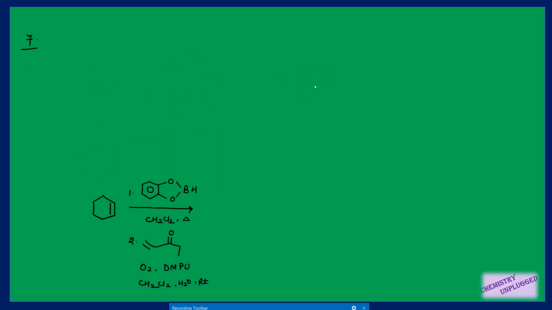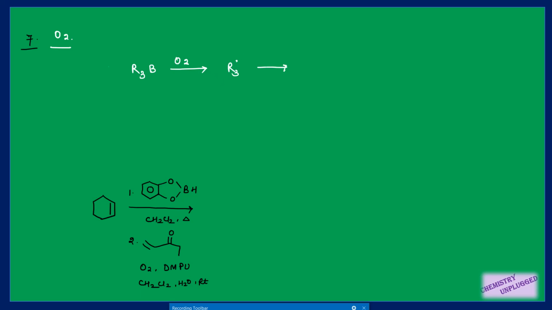Then we will take the last important reaction of organoboranes, that is the reaction in the presence of oxygen. In this type of reaction there is homolytic cleavage of the carbon-boron bonds. Suppose we have this organoborane in the starting, or you can simply write it as R3B, right? Then we are using oxygen. So there is homolytic cleavage of this carbon-boron bond, and we will get an R radical here, right?